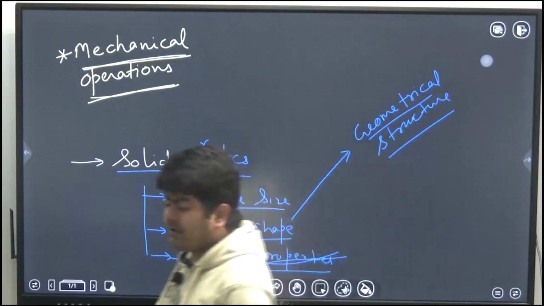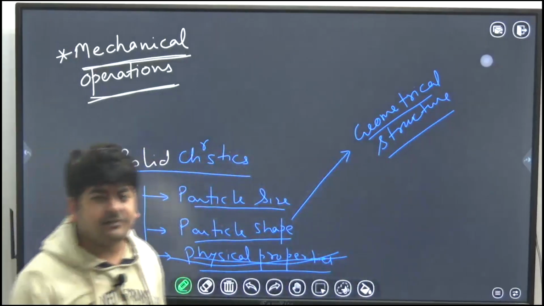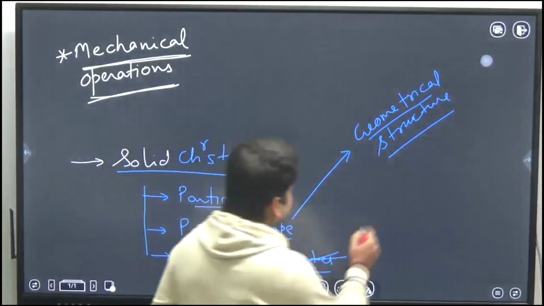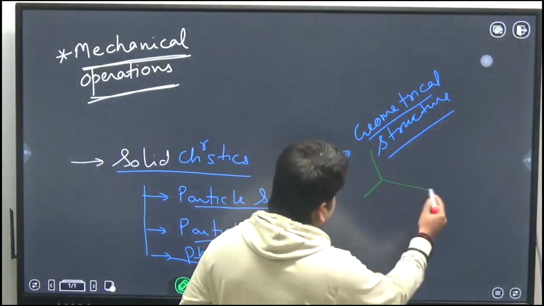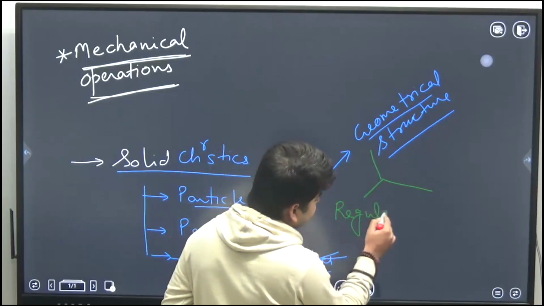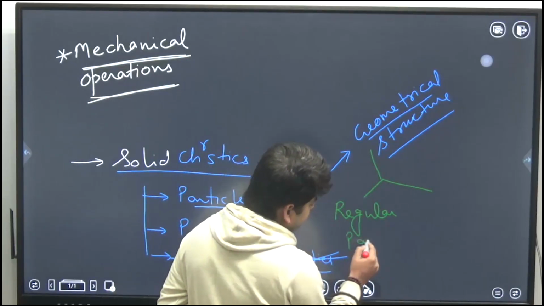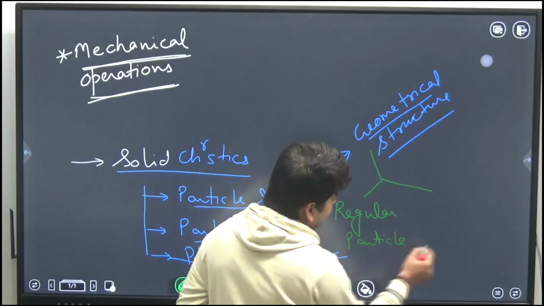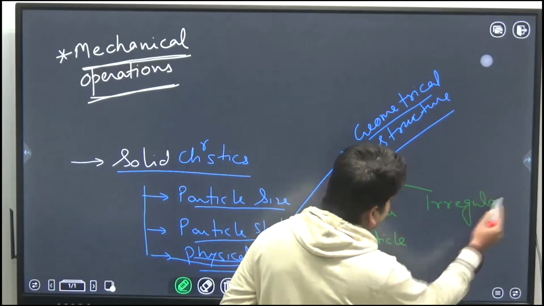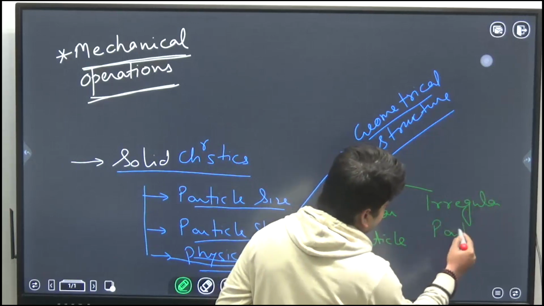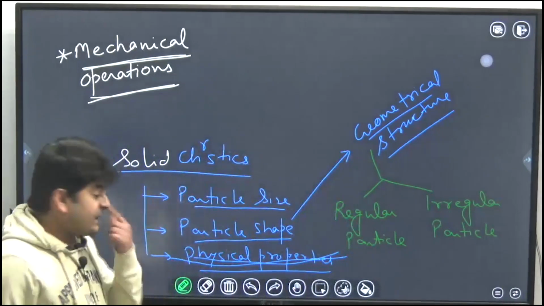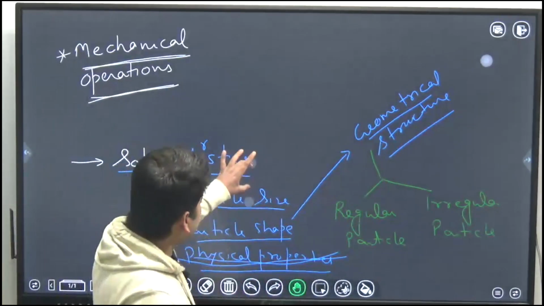And based on the particle shape, we can classify the particles into two categories. One is regular particle and second is irregular particle. Okay, so what is a regular and irregular particle?